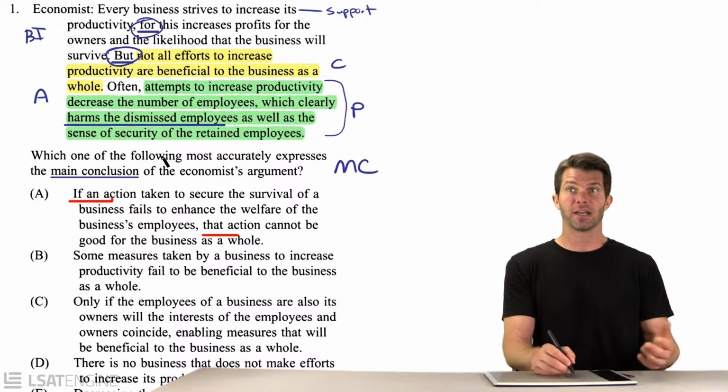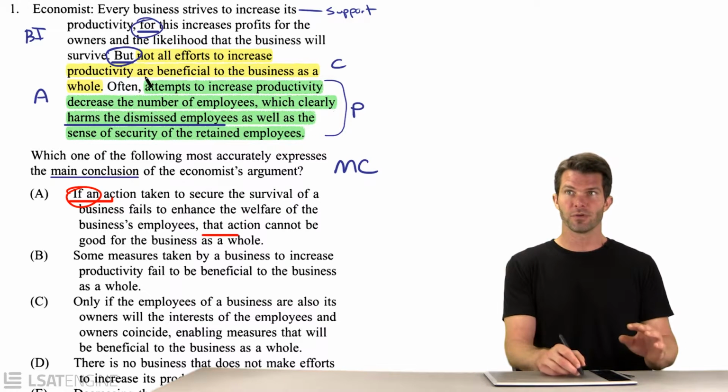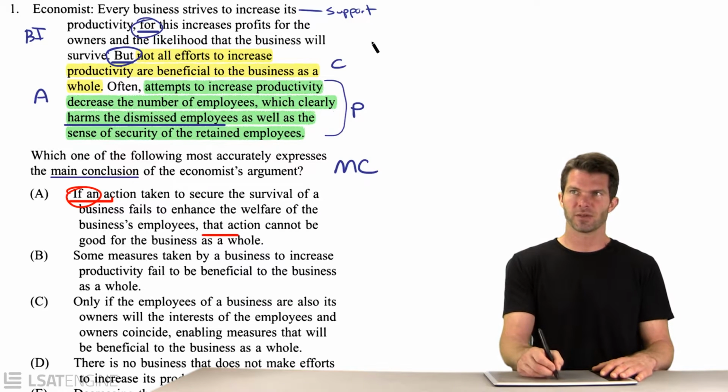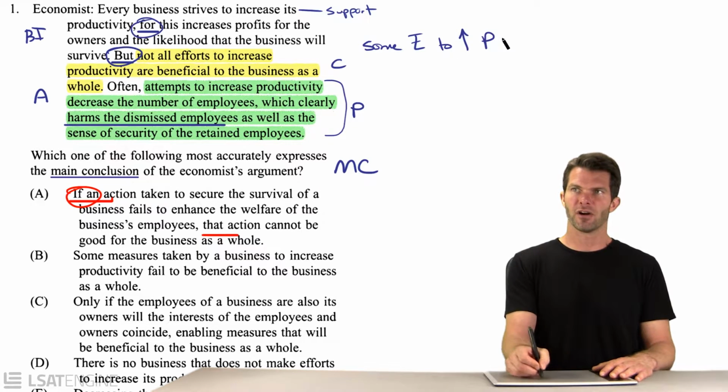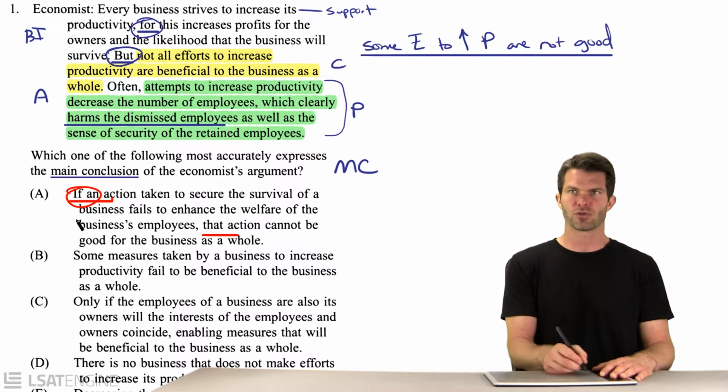Our conclusion is not a conditional statement, by the way, right? The conclusion is not all efforts to increase productivity are good. That could also be stated as a some statement, like some efforts to increase productivity are not good. That's another way to say the same thing. But it's not a conditional statement. It's an absolute statement. Sometimes efforts to make productivity better are not good, or not good for the business overall. So I don't want it to be an if-then, like, if this is true, then that is true. That's not the nature of our conclusion.